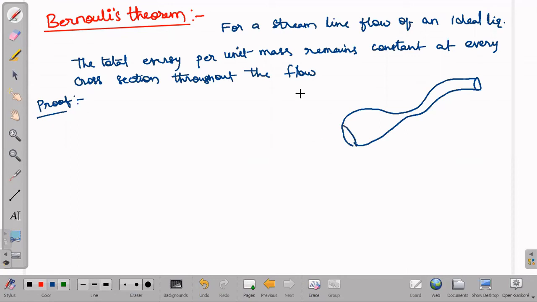In this kind of arrangement, if a fluid flows, this is at a certain height from the base, from the ground. The first area of cross section is at a certain height h1, I am considering.